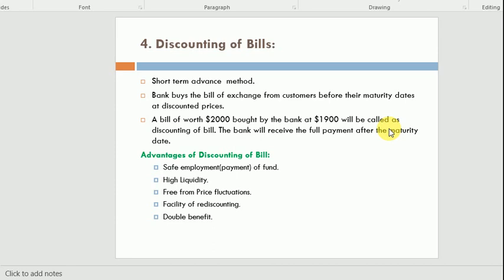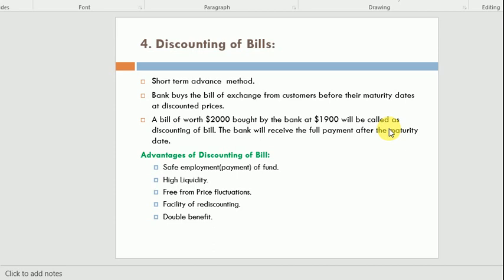Look at how: if we are engaged in a credit transaction, let's suppose I make a credit purchase of 1 lakh from you, and against that 1 lakh I issue a 1 lakh bill of exchange. I write the maturity that after 1 month it will mature, meaning after 1 month I will make the payment to you.